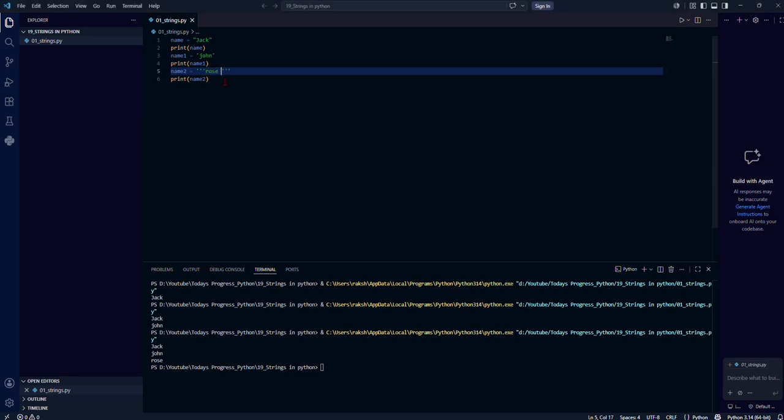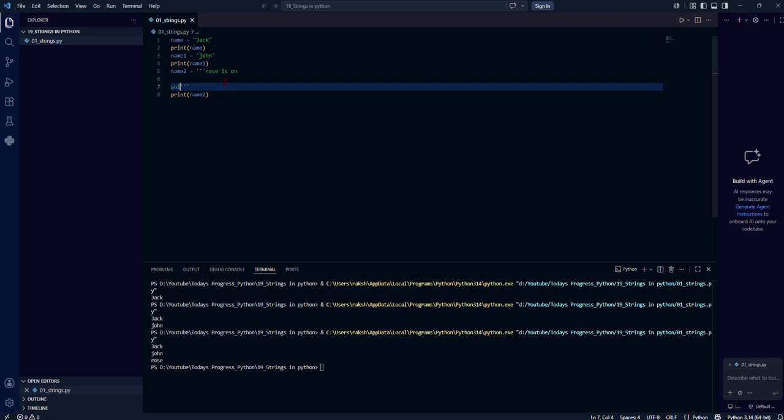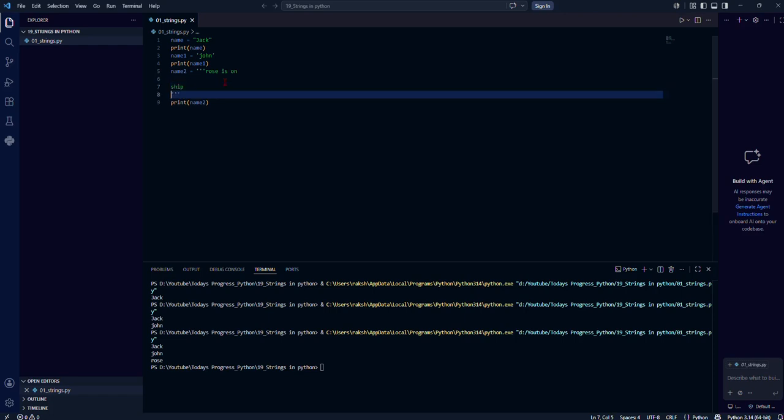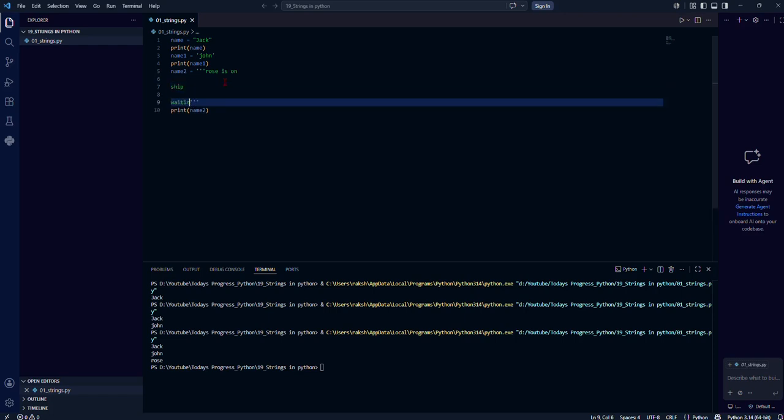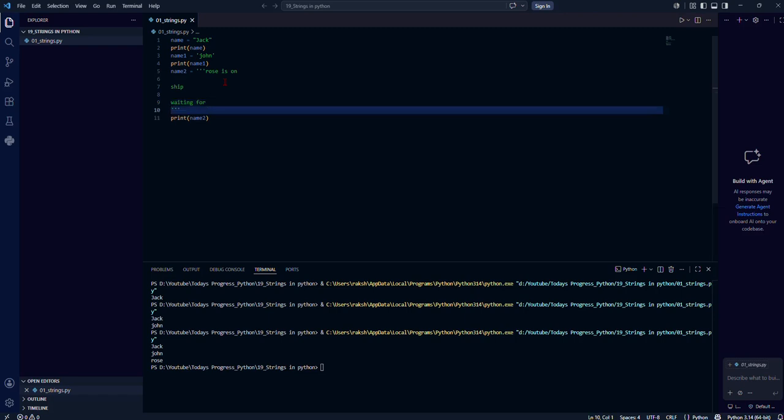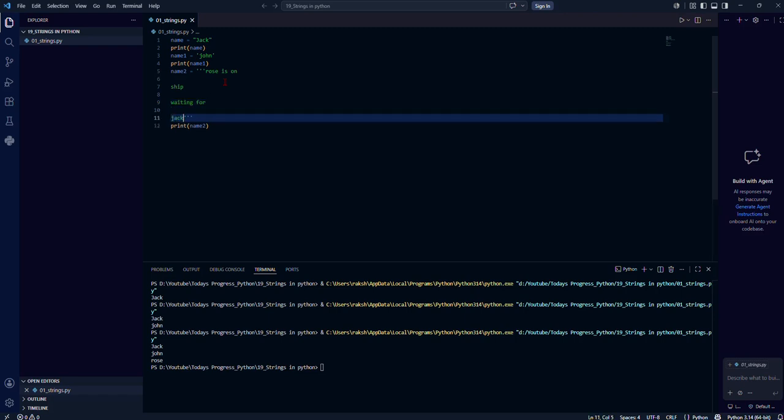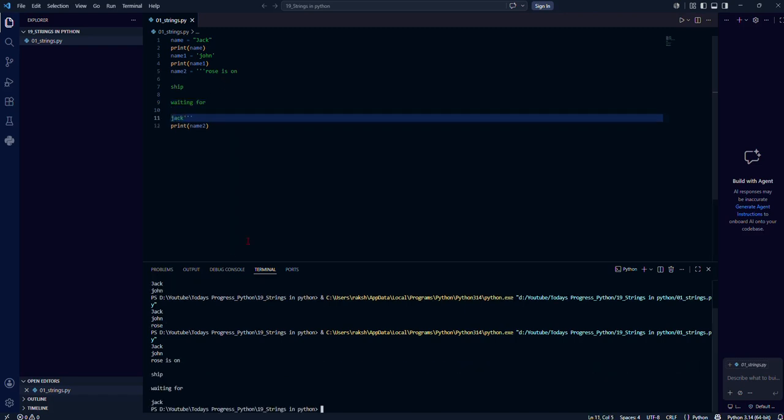You can see here, Rose is on the ship waiting for Jack. Let me try to print. You can see that Rose is on the ship waiting for Jack. You can see the spaces I gave, and the lines also, you can see here. So we can use triple single quotes for multi-line strings.